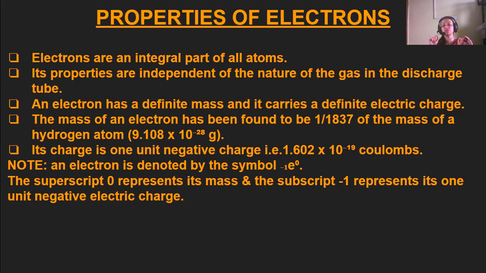The superscript 0 represents its negligible mass, and the subscript -1 represents its 1 unit of negative electric charge. So this portion is electrons.